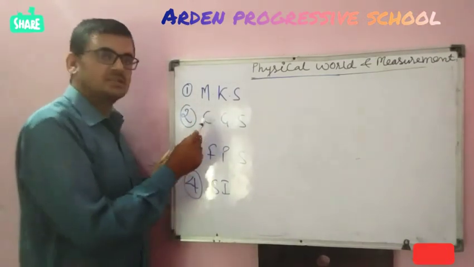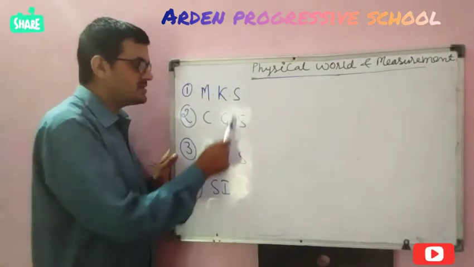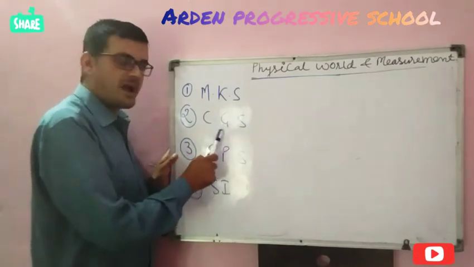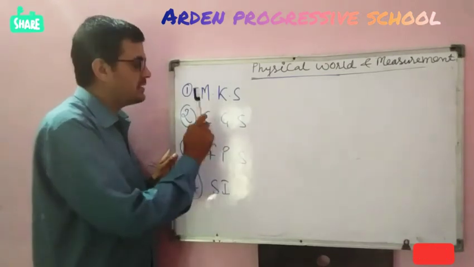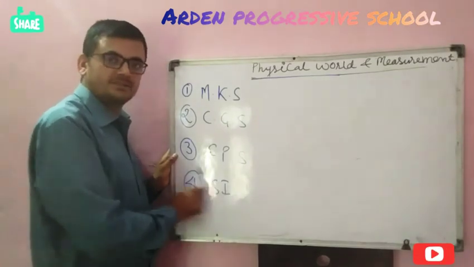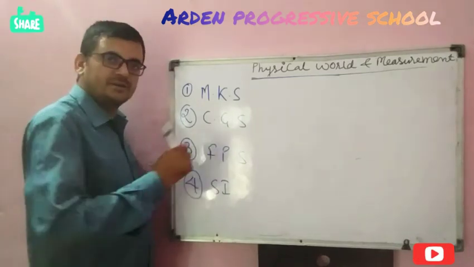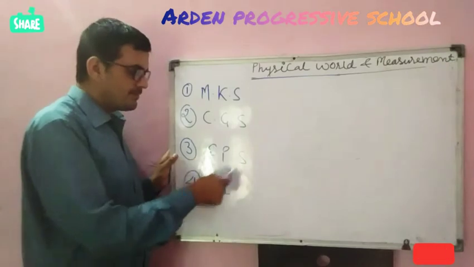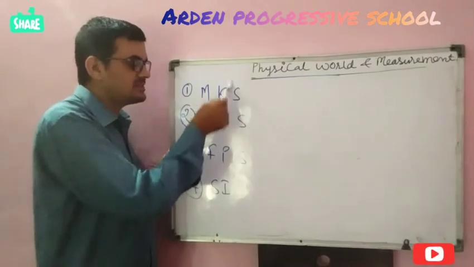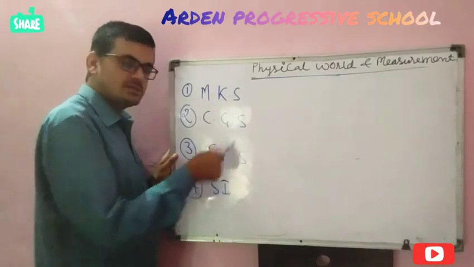The next system is CGS. CGS stands for length in centimeter, mass in gram, time in second. Centimeter, gram, second. Very easy. Next one is FPS. FPS means foot, pound, second: distance is measured in foot and mass in pound. Just as we measured mass in kilogram in MKS and gram in CGS, here you will measure in pound, and time is in second.